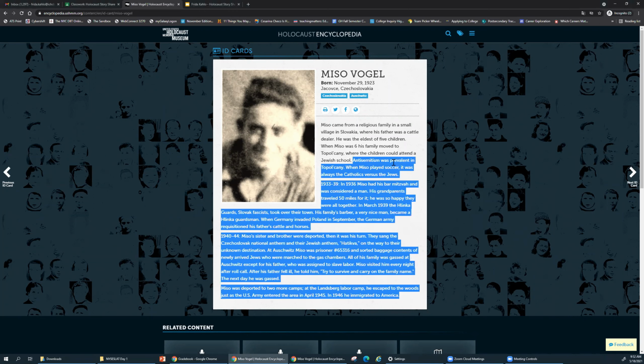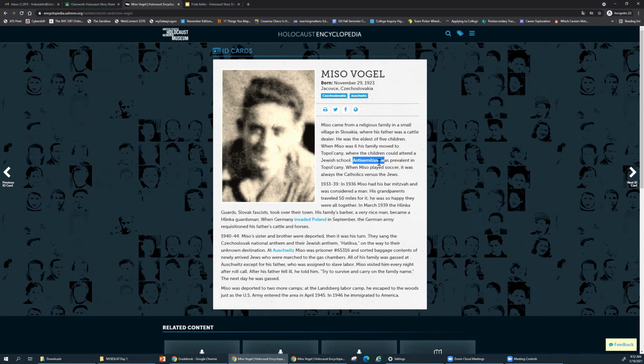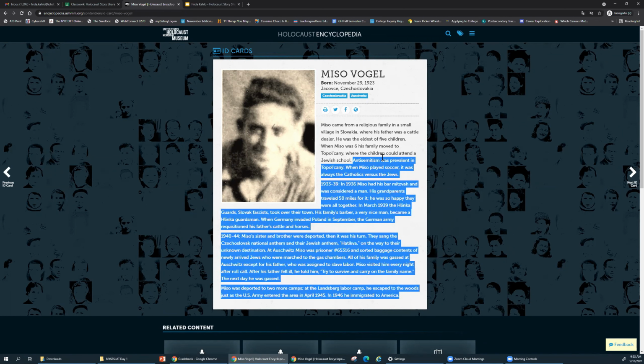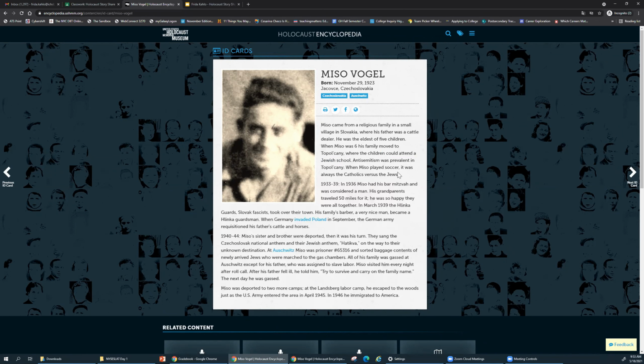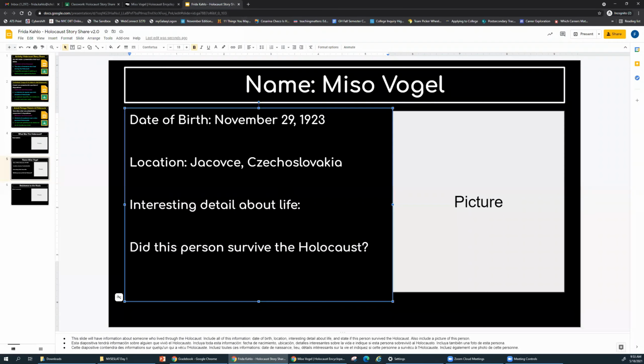It says that anti-Semitism, and in case you don't remember, anti-Semitism is a specific kind of racism or hate, but specifically towards Jewish people. "Anti-Semitism was prevalent in Topolcani. When we still played soccer, it was always the Catholics versus the Jews." So I think that's just an interesting detail about his life growing up. So I'm going to include that here.